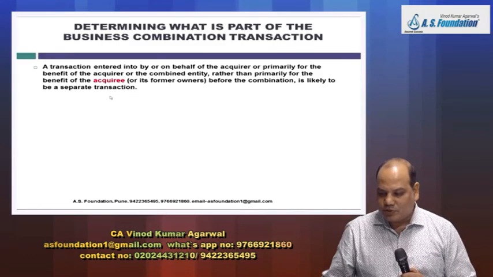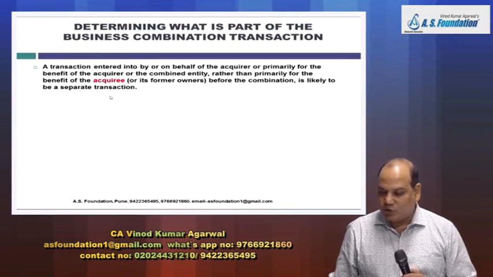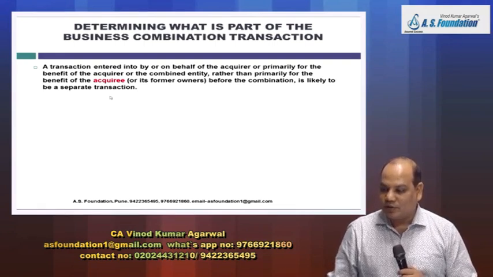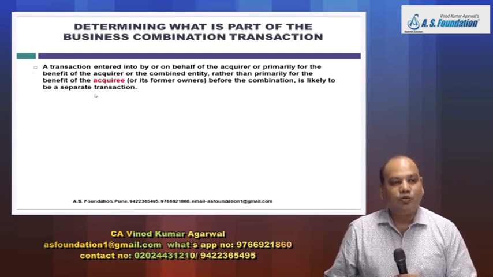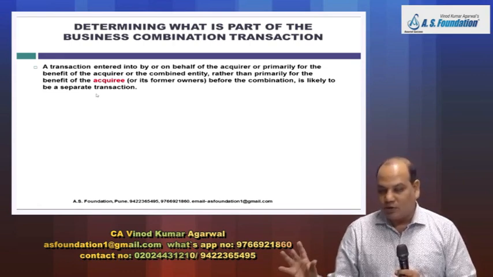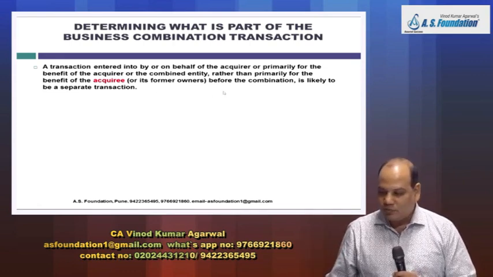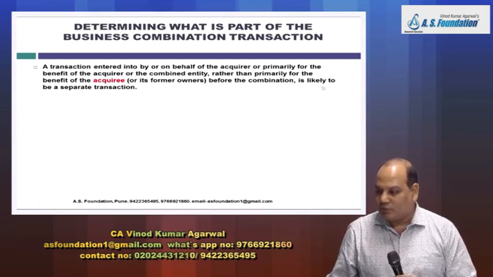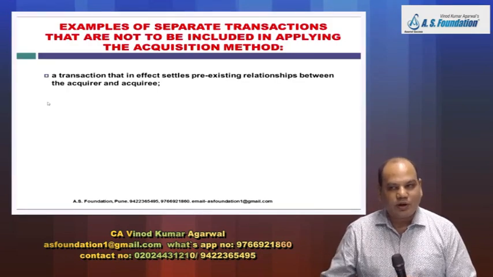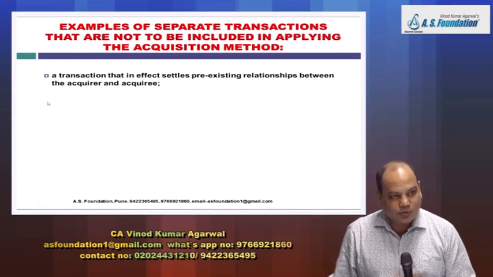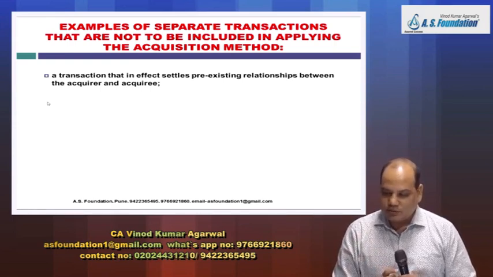So what this paragraph says is, if the transaction was entered into by the acquirer for the benefit of the acquirer rather than the benefit of the acquiree, then it is likely to be a separate transaction. Again, the institute is careful with the words. They have not said it is a separate transaction, but the probability is that it may be a separate transaction. And then what if it is a separate transaction? Then you have to apply the respective IFRS, not acquisition accounting, for that transaction.